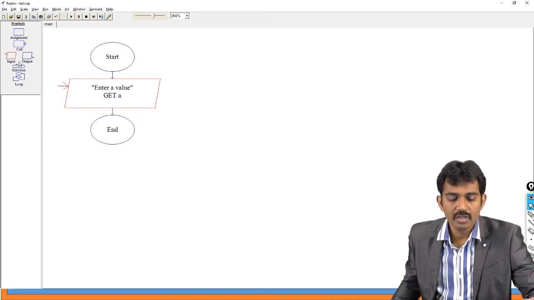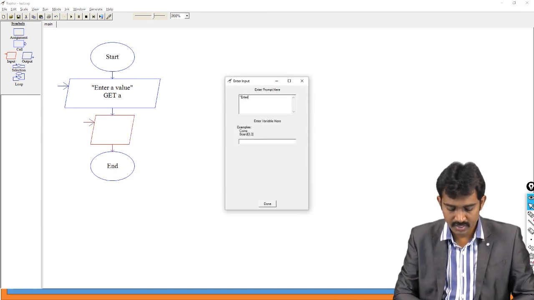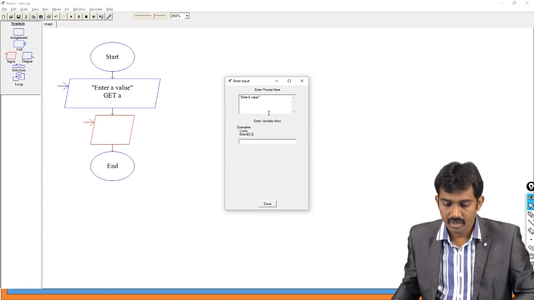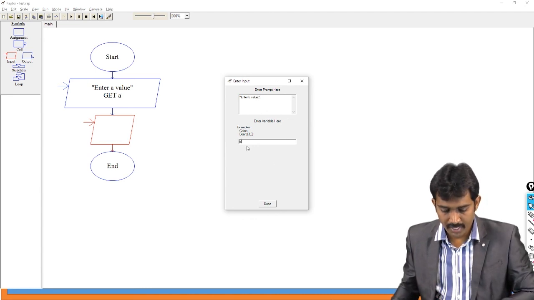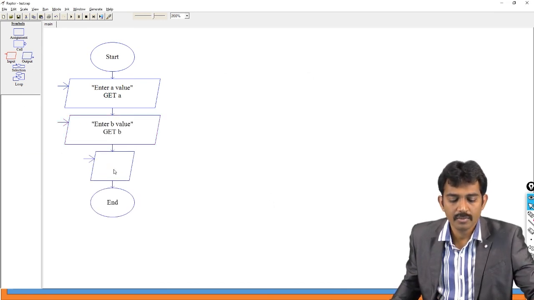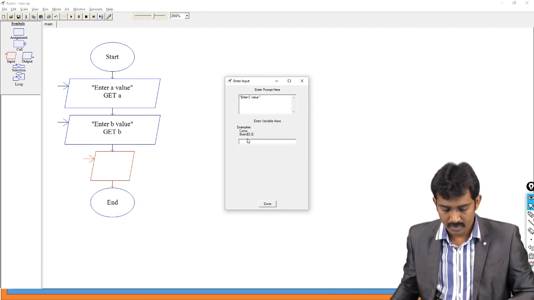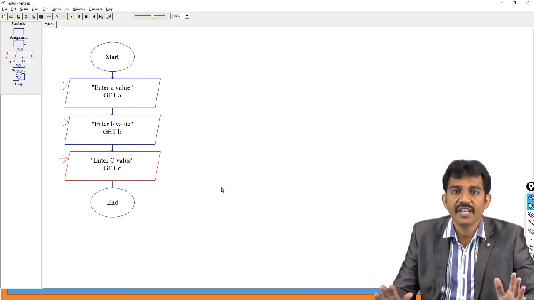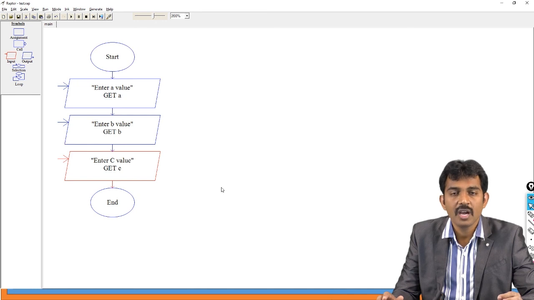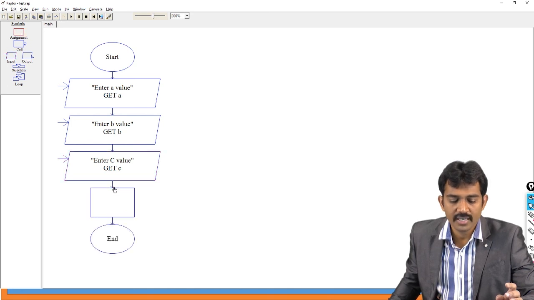We require one more variable because addition of 3 numbers, right? And here also enter B value and B here, right? And you can take one more input. Enter C value. You can write C here, small c. Now we have three variables, three data items. Then what is our operation? Addition of three numbers, right? Then this is the assignment, the process symbol.